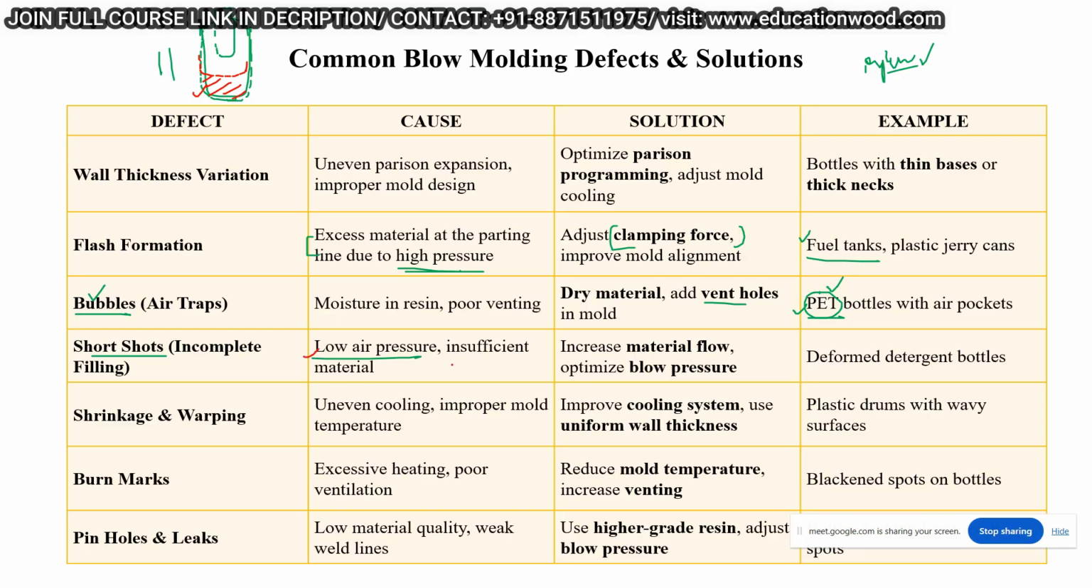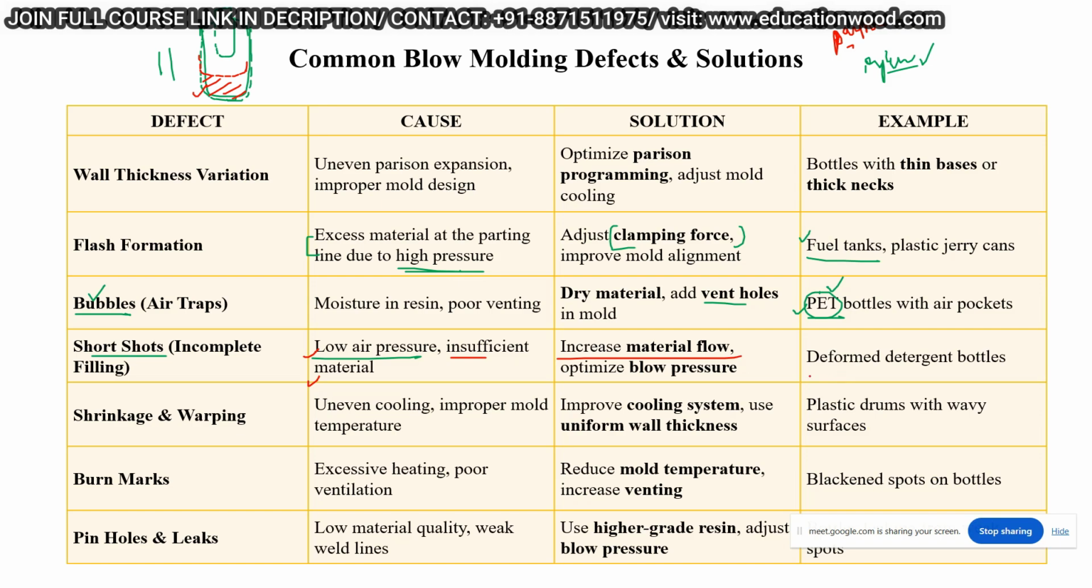It happens because of the low pressure, or maybe insufficient material in the case of parison. So there will be chances of that. What is the solution for that? Increase the material flow and optimize the blow pressure. So either increase the blow pressure or increase the material flow.